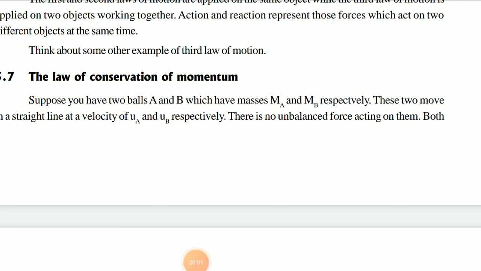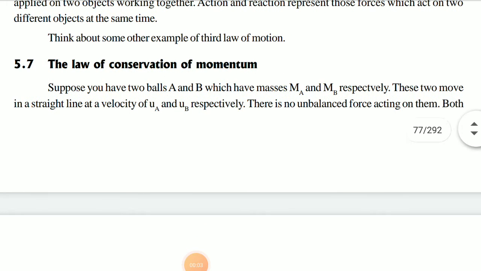Good morning, students. I hope you had studied very well all the three laws of motion along with the examples and along with certain numericals. See, children, numericals are very important because for further studies they will be helpful. Now we will see the law of conservation of momentum. It is very important, children.